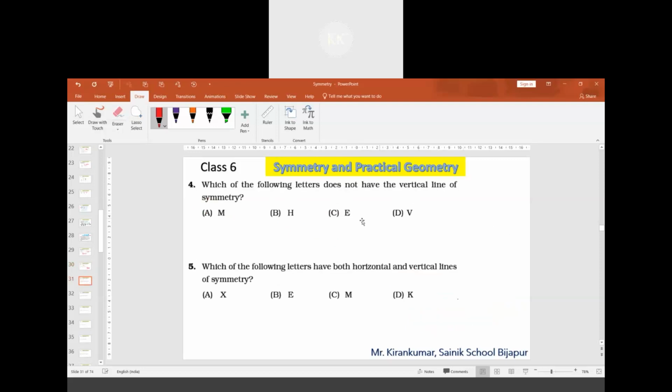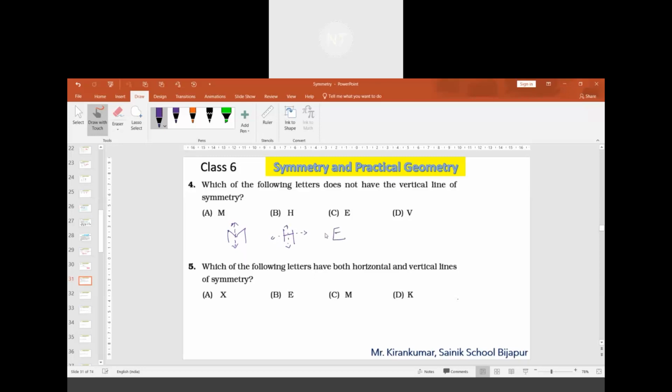Question number 4. Which of the following letters doesn't have a vertical line of symmetry? Sir, E. Very easy. If you consider letter M, it has a vertical line of symmetry, but there is no horizontal line of symmetry. For letter H, it has both vertical and horizontal.